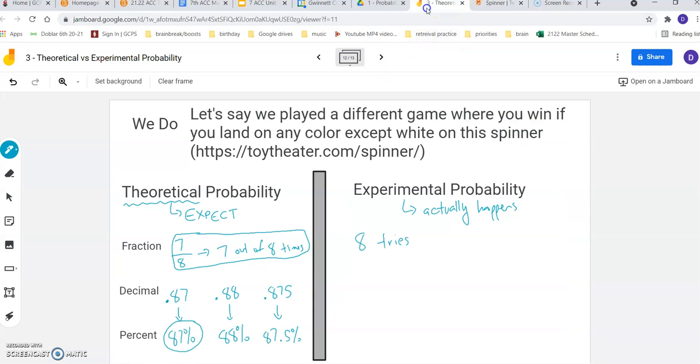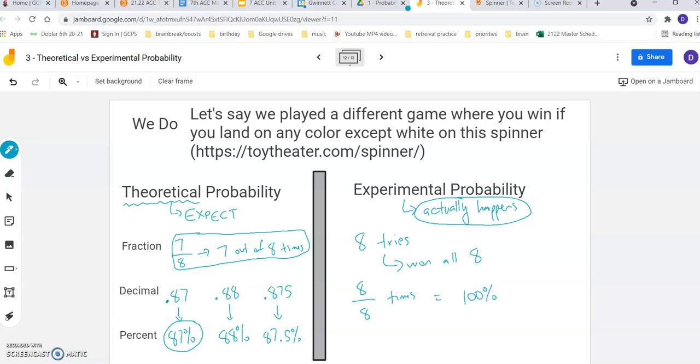So in this case, I did 8 tries and I won all 8. So my experimental probability, different than my theoretical probability, is that I actually won 8 out of 8 times, which of course is 100% of the time. So just because I expect to win 7 out of 8 times doesn't mean there's a guarantee that that's exactly what's going to happen. I could have won 6 times, I could have won 7, I could have won 8, I could have won 5. Who knows? But experimental probability is what you get when you actually do it.